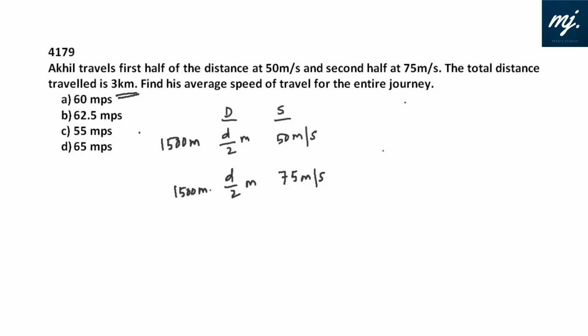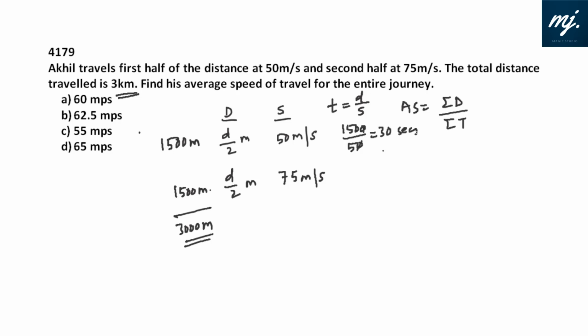Find his average speed. To find the average speed, we need total distance divided by total time. Total distance is 3000 meters, that we know. We need the total time. Formula for T is distance by speed. So time 1 would be 1500 by 50, that is 30 seconds, and time 2 would be 1500 meters by 75, that is 20 seconds.